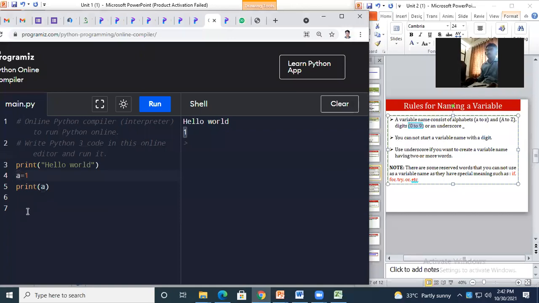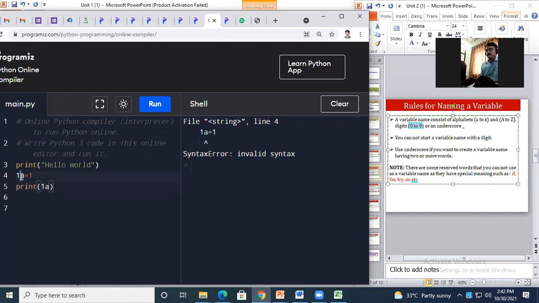Say I will do here digit 1a. That means 1a is the name of the variable. It is started with digits. Right, so I will call 1a here, by the same name as the variable, so that it goes for display. Now check. It gives me an error, invalid syntax, because what is the rule? You cannot start a variable name with a digit.